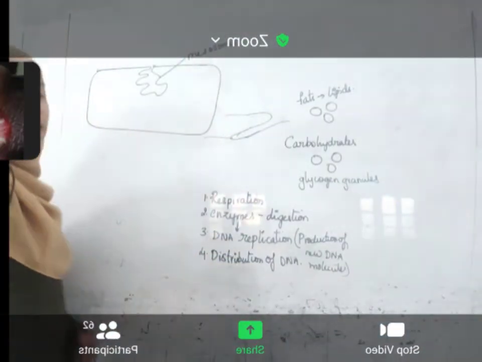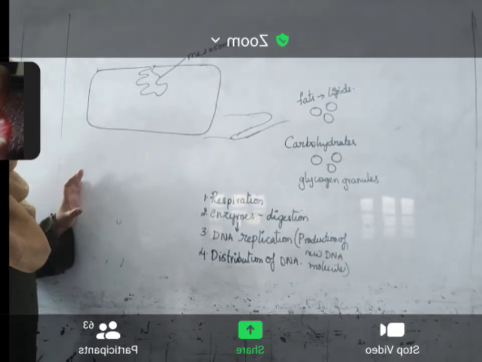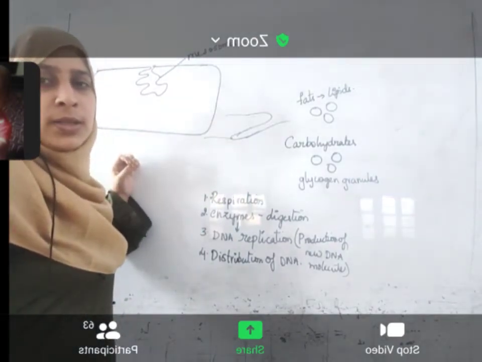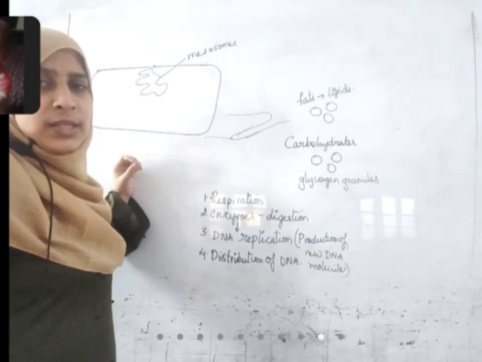Similarity between glycogen granules and lipid granules is that they are small round structures present in the cytoplasm. They float in the cytoplasm.